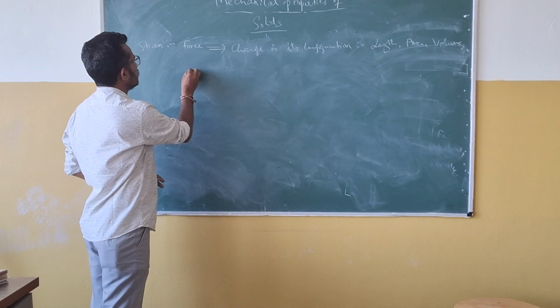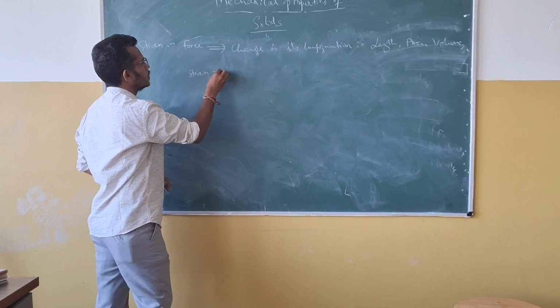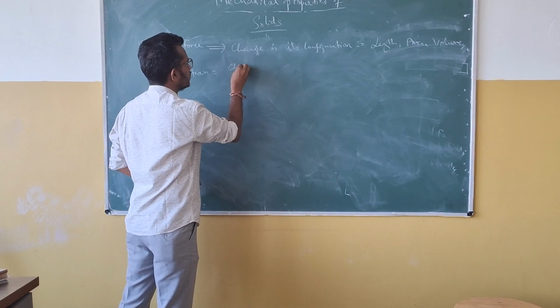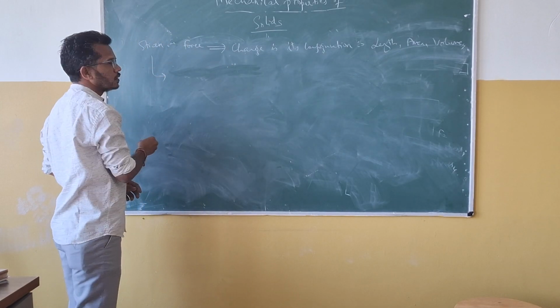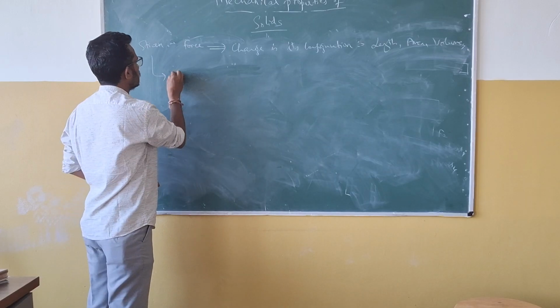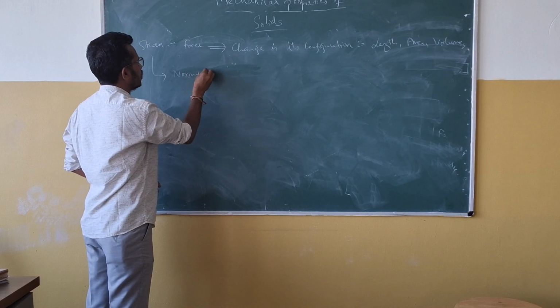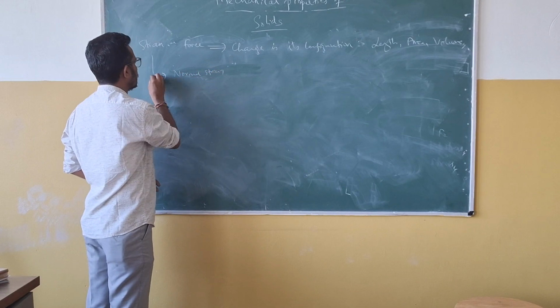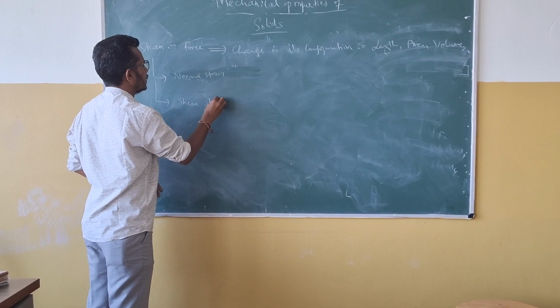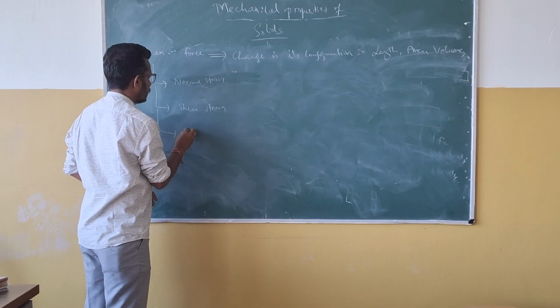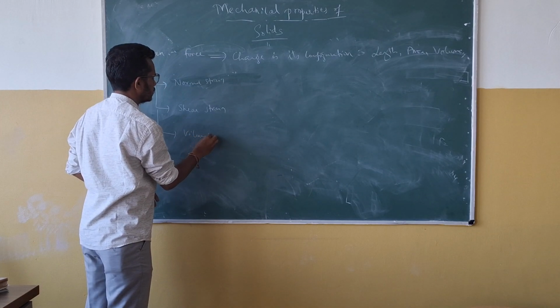So the formula for strain is change in length divided by original length. So again, this strain has three types. The one is you can call it normal strain, the second one is shear strain, and the third one is volumetric strain.